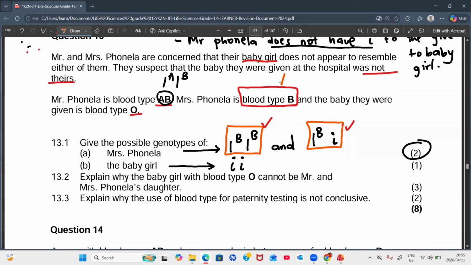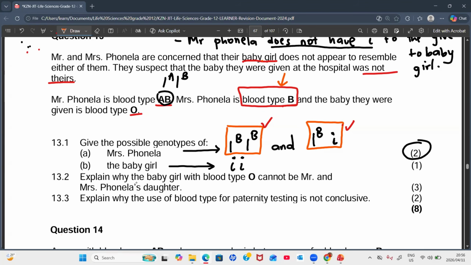Since the mother has blood type B, there are two possibilities. Remember 13.1a, they say give the possible genotypes. The mother can either be capital letter B, that's homozygous dominant, or the mother can be heterozygous. We don't know which one. But if the mother is heterozygous, it is possible for the mother to be the actual parent of the baby.